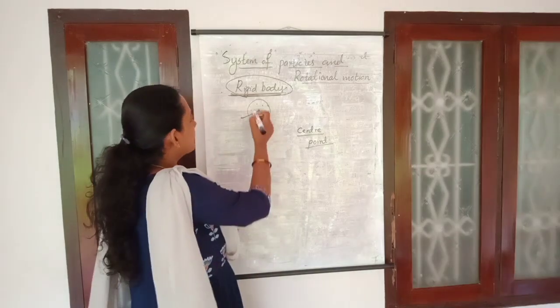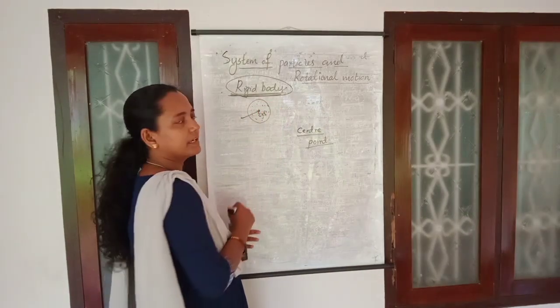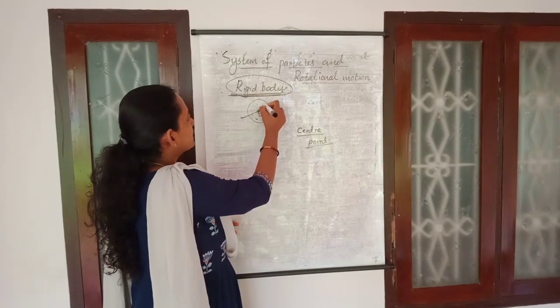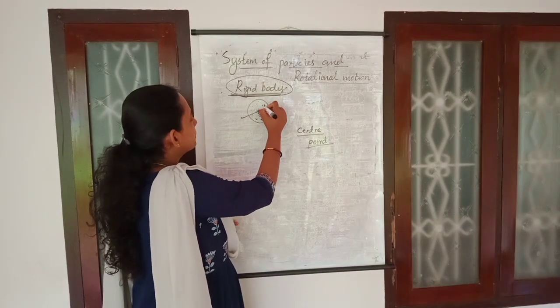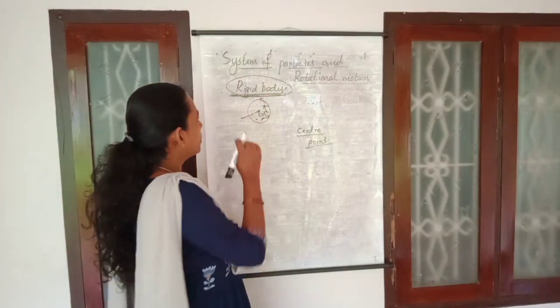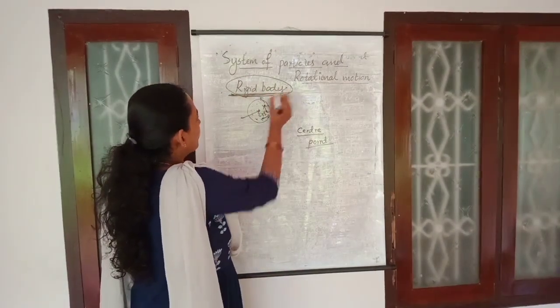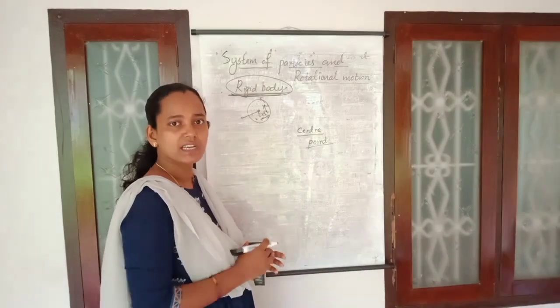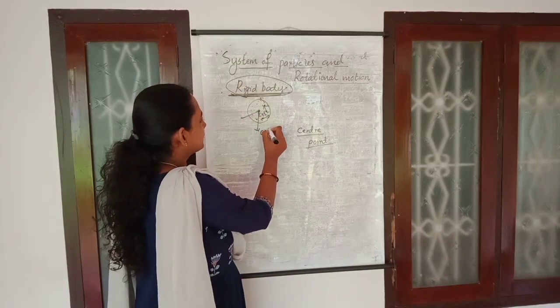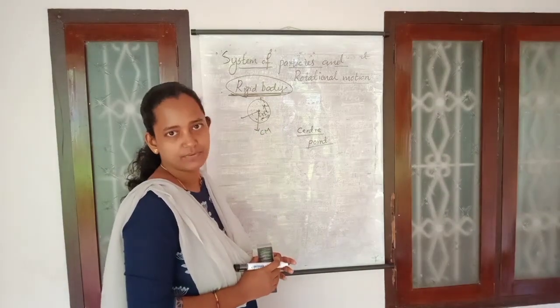We need not consider every individual particle present here. Whenever we consider individual particles and their motion, different particles will move with different velocities at the same time. So in order to study the motion of the rigid body, what do we want to consider? We want to consider the motion of the center of mass of that body itself.